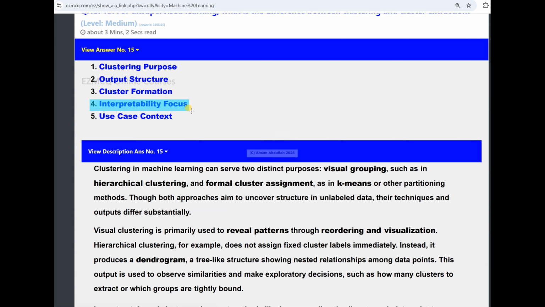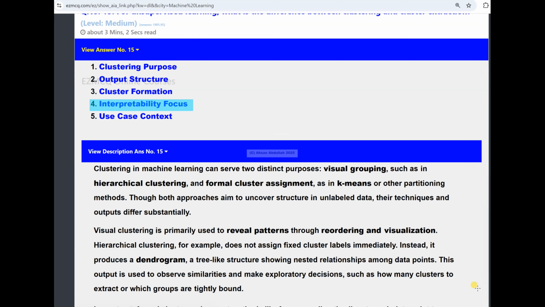Something which is important is the interpretability. When we do the clustering, the grouping, and the changing of the rows and columns, that makes it very easy to interpret the relationships. But cluster extraction is less interpretable, but it's very precise because the clusters are extracted. And of course, this is good for computational processing or machine learning.